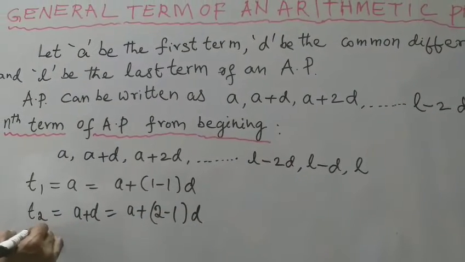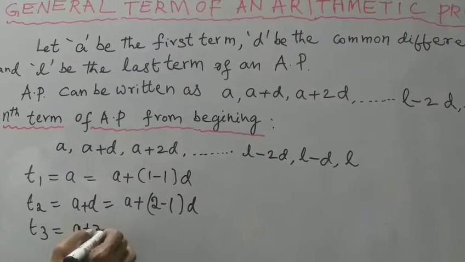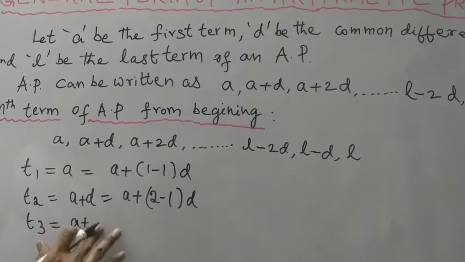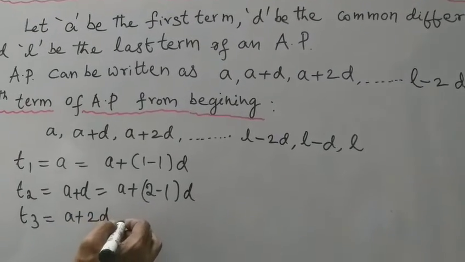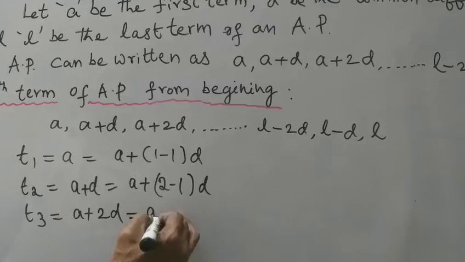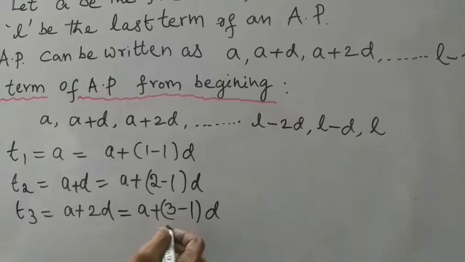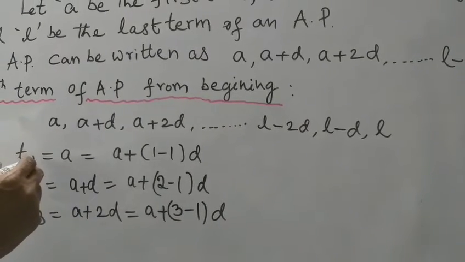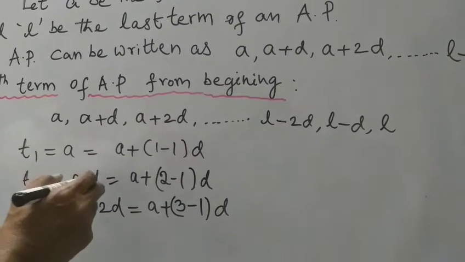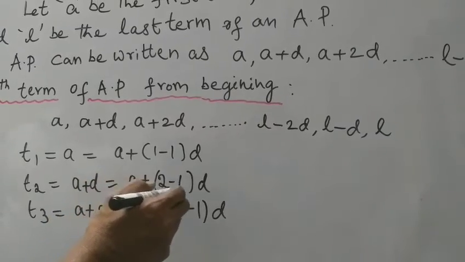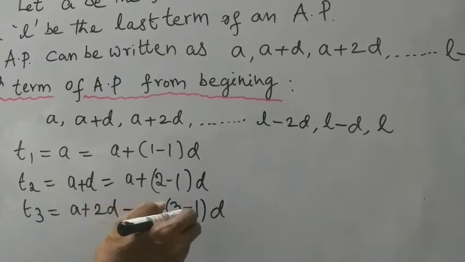Similarly, we can write the third term also. T3 is equal to A plus 2D, which is equal to A plus 3 minus 1 into D. First term T1 is equal to A plus 1 minus 1 into D. Second term A plus D is equal to A plus 2 minus 1 into D. Third term A plus 2D is equal to A plus 3 minus 1 into D.